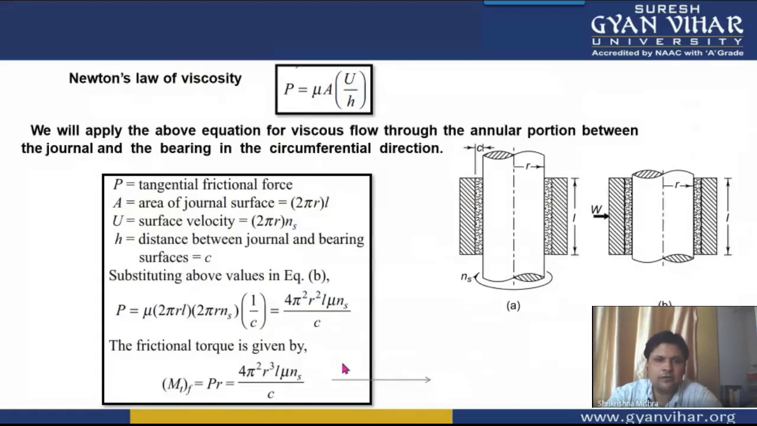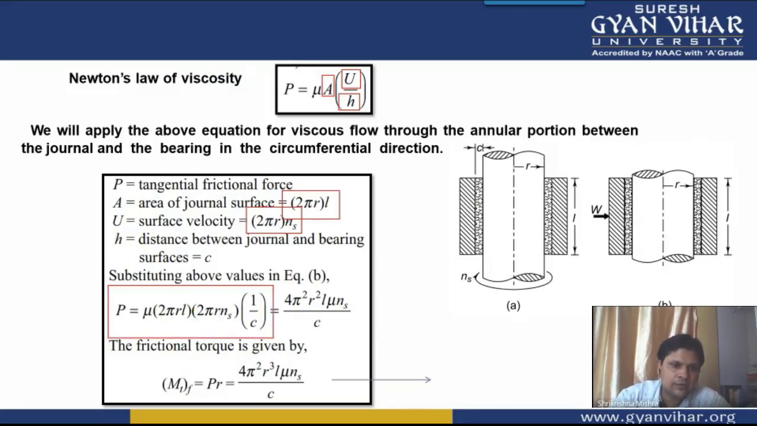And in Newton's law of viscosity, we have put the values of the area between the surfaces, the area of the journal. Then we have used the surface velocity and the clearance space. By using all these values, the surface velocity and the area between them, we have put these values in this Newton's law of viscosity formula, and we have got an expression for frictional torque.